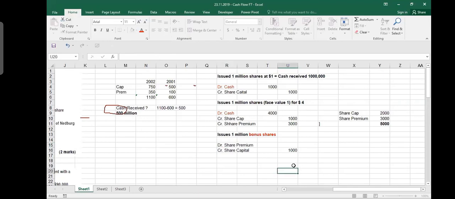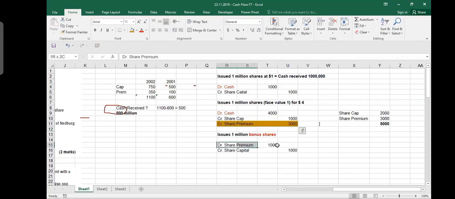When I debit share premium, I'm decreasing share premium. Before, when we credited share premium, we were increasing it. Now effectively I'm taking money out of share premium and transferring it to share capital. So it is called capitalizing the premium. I'm giving shareholders additional shares, and I'm not getting cash from them. On their behalf, I'm taking money from premium. So share capital will increase to 3 million, and share premium will decrease to 2 million. You add 1 million here and subtract 1 million here, and this is your total. So what I just wanted to show you.